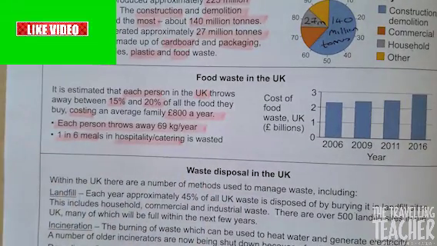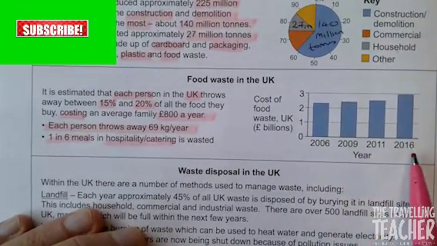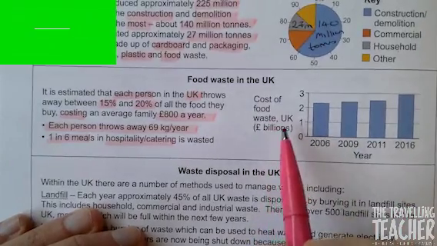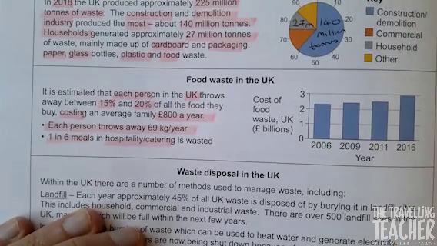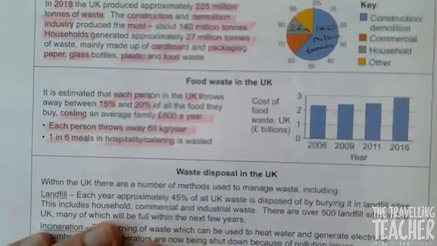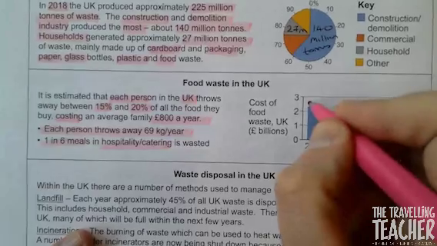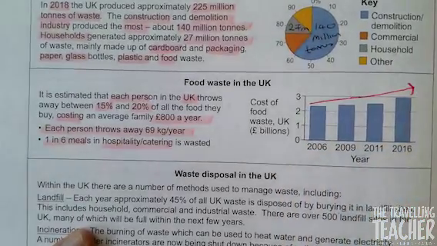Right, now let's look at our bar graph. When we've got a bar graph, let's just look at our 2 axes. Along the bottom, we've got years. Up the side here, we've got the cost of food waste in the UK in billions. The first thing to do is zoom out of your bar graph and look at the overall trend. The overall trend there is showing an increase. So grab your pen, you can maybe use a different colour if you wanted to, like I'm doing, and draw an upward arrow showing an increase like that.